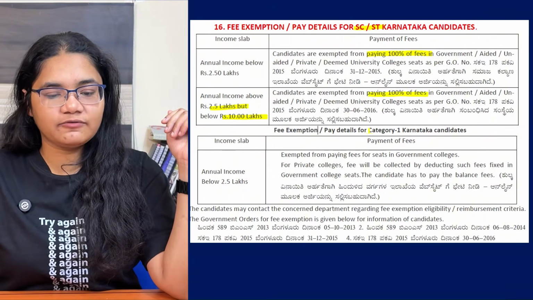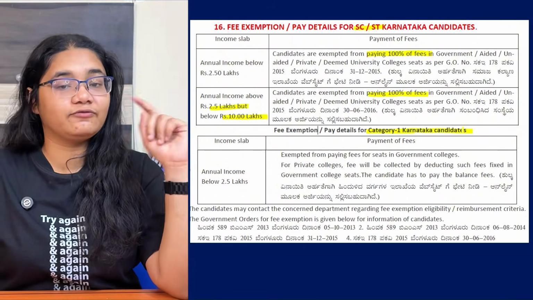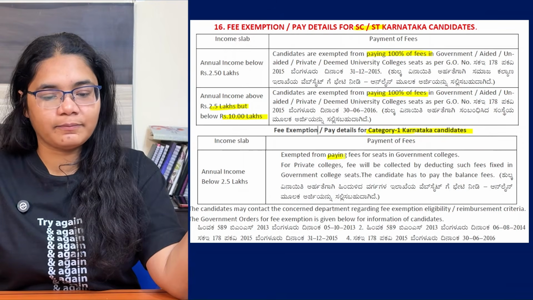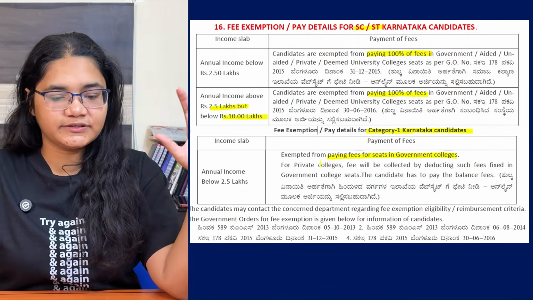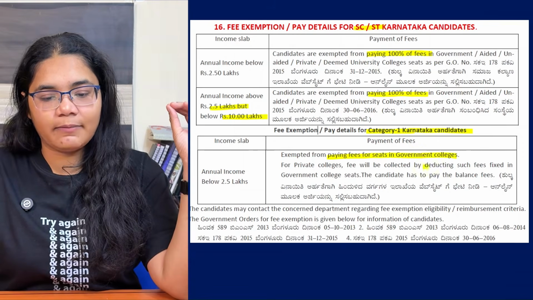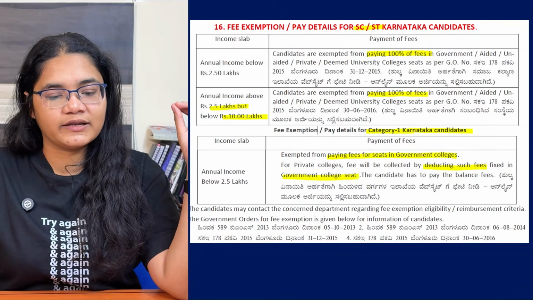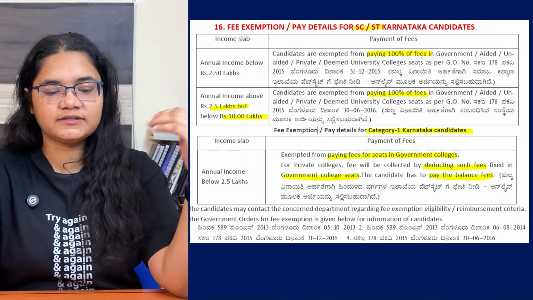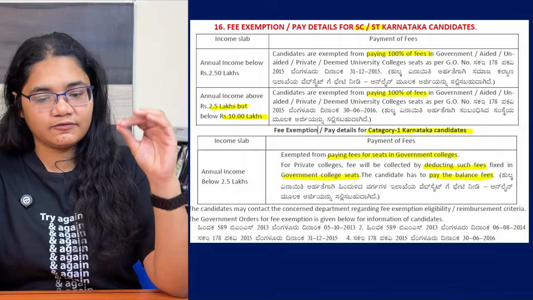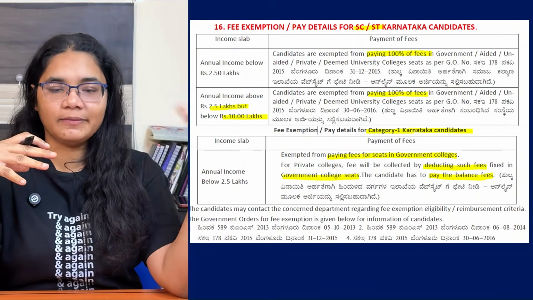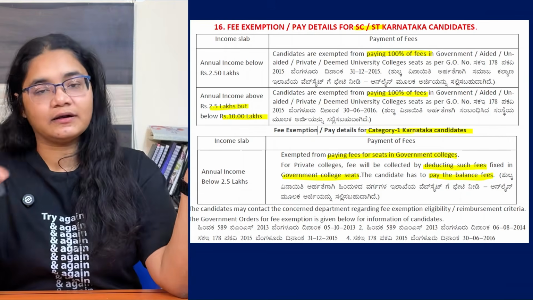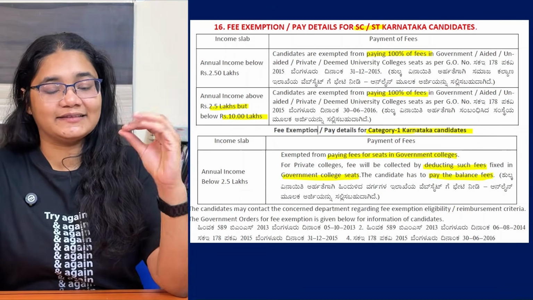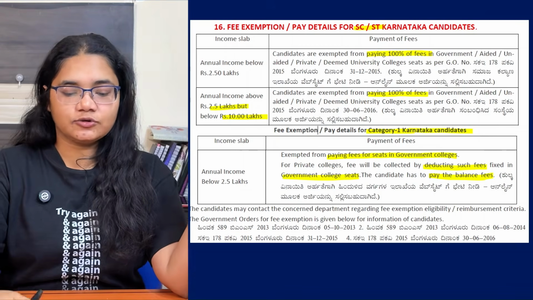Next is fee exemption for category 1 Karnataka candidates. For category 1, if annual income is below 2.5 lakhs, they are exempted from paying fees for seats in the government colleges. For private colleges, fee will be collected by deducting the fees fixed in the government college seats, and the candidate has to pay the balance fees. So there will be certain relaxation here. In government colleges, there will be complete 100% exemption in the fees, but in private colleges, a certain amount will be waived off, and a certain amount you need to pay. But still, that is a win-win situation for all of you if you belong to SC ST or category 1 students.